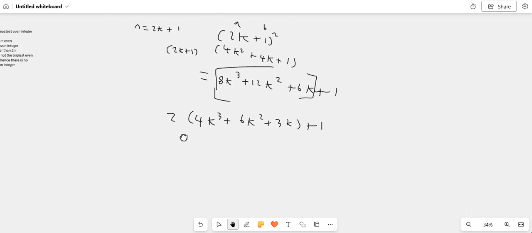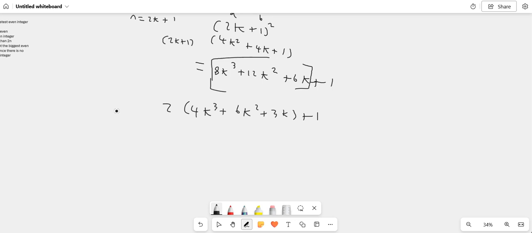So what can I say now? I can say that this is n cubed. And what have we discovered here? We have discovered that n cubed is actually odd. This is a form of an odd number. You've got 2 times something plus 1, it's the same as 2k plus 1. So this is odd, isn't it? So hence n cubed is odd.